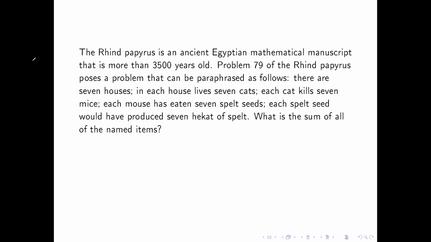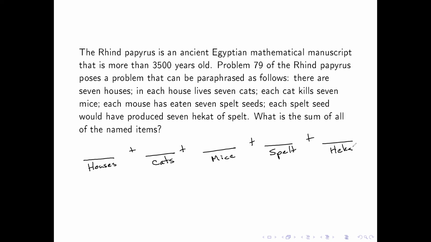Well, to do this, let's break it down. I'm going to need to ask the number of houses plus the number of cats plus the number of mice plus the number of spelt seeds plus the number of hectares of spelt. I don't know if any of you know how to pronounce any of those words. I don't, but this is a classic one. So the question is, how do I do it?